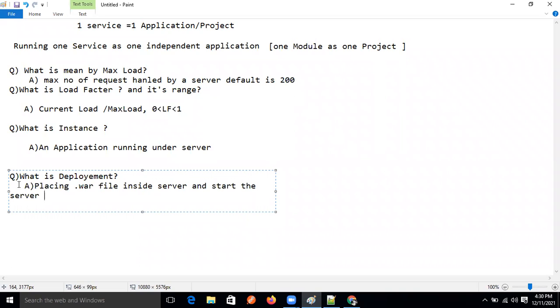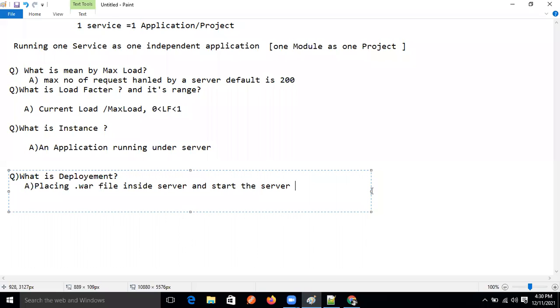That is nothing but deployment. Come on, clear, guys? Placing that war file inside the server and start the server, that is nothing but deployment. Clear? The file could be a .jar also. Sorry, the file could be in .jar format also.